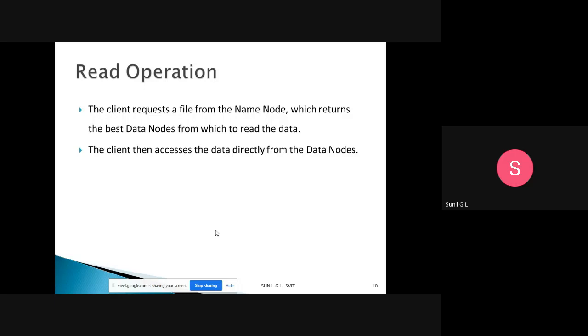The client won't directly communicate with the data node first. The file details are available only in the name node, so the client requests the file from the name node, which checks which data node is best to read a particular file. Once the name node verifies everything, access is given, and the client accesses the data directly from the data node and starts reading.